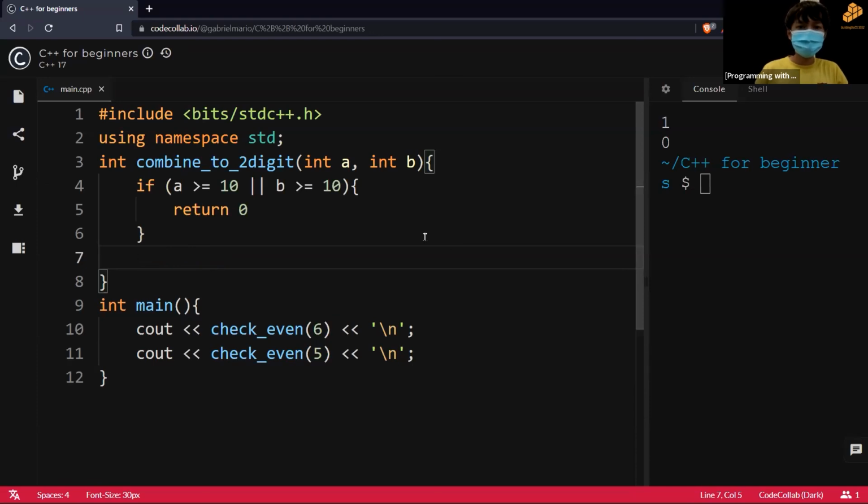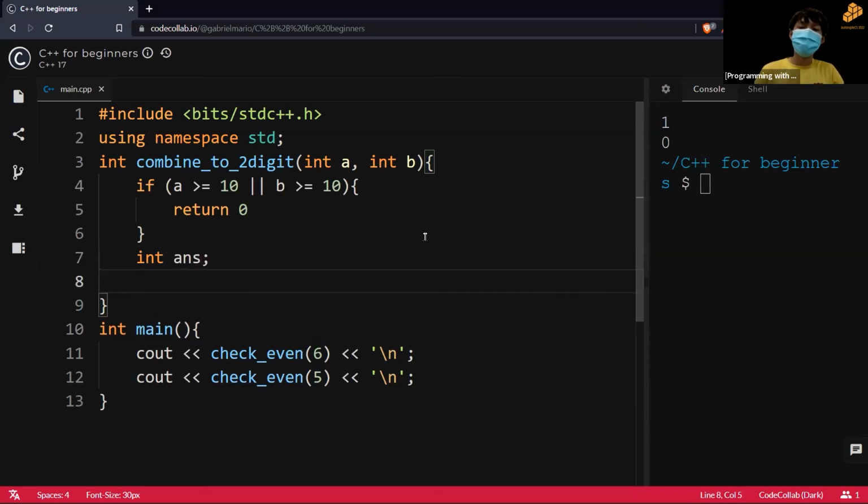So let's continue on. Next we should return the actual answer. Let's initialize an answer variable first, and the answer should be just 10 times A plus B. The reason why this works is because for a 2-digit number, for example 57, 57 is actually 50 plus 7, which is also 5 times 10 plus 7.